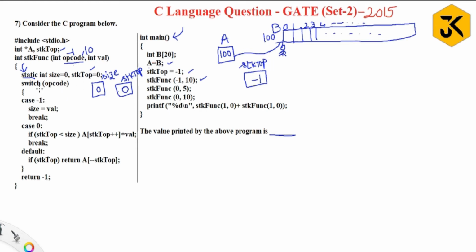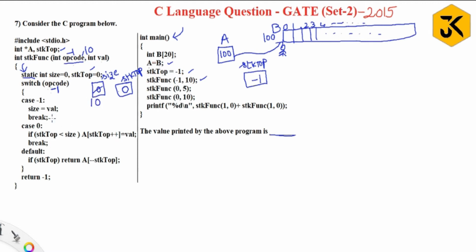Now, as that is completed, it goes to the switch statement. In a switch statement, among all the cases it is going to execute only one case, based upon the parameter we are passing. Here it is switch of opcode. Opcode value is -1. Whichever case has the value -1 matches, and then it is going to execute that statement. -1 matches this one. Then what is it going to do? The value is copied to size. The value which was passed, 10, is going to be copied into size. So here you will get 10.